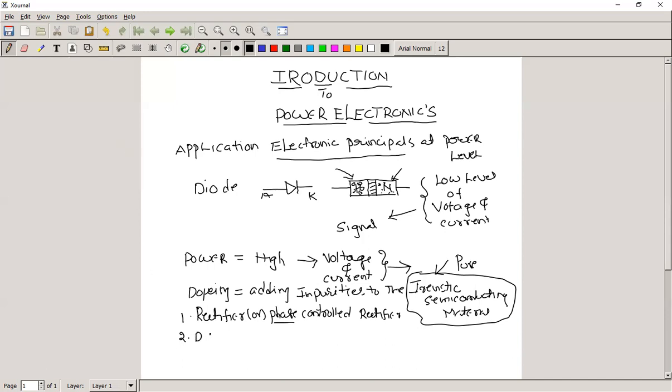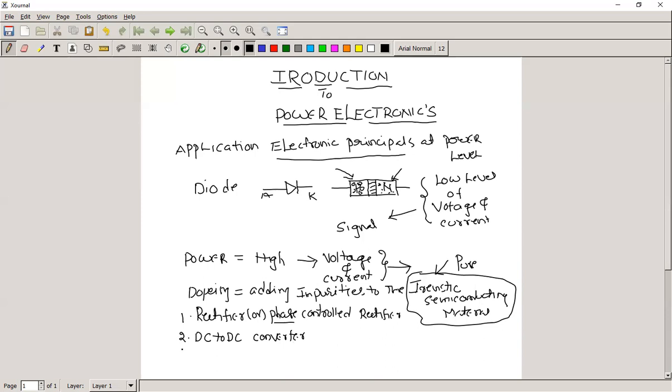The next one is DC to DC converters. In some applications where a fixed DC is available but the load requires a better DC, we can design the power electronic converter with a DC to DC circuit. It is also part of power electronics, but it changes the fixed DC voltage to a variable DC voltage.